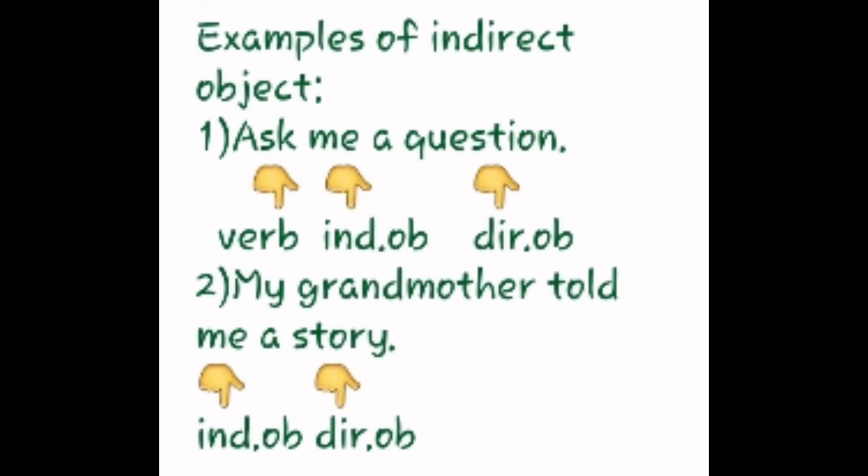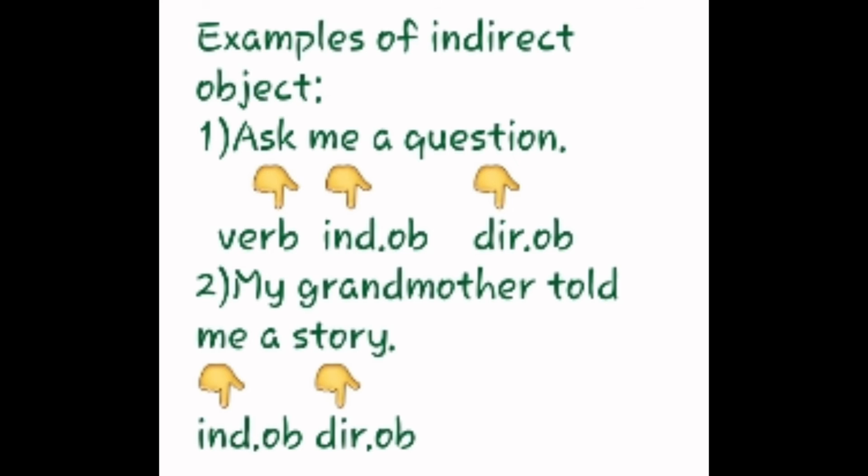Here are some examples of indirect object. Number one: ask me a question. There are two objects in this sentence. First we find the verb, which is ask, and then the two objects: me and question. Which word receives the action? It is question. So question is the direct object, and me is the indirect object, because the action is performed for me, directed to me.